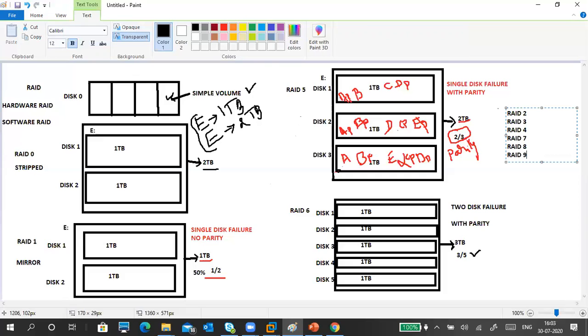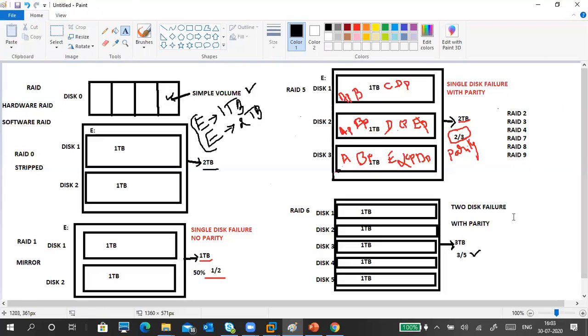They exist, but the problem with them is that when they are tested, they are not very suitable. In certain environments these RAIDs may be suitable, but in a regular, practical environment they do not work, unlike RAID 5 and RAID 6. There are certain issues that make them not suitable for industrial or enterprise purposes. So we are not using these RAIDs at all. I listed up to RAID 9 only.